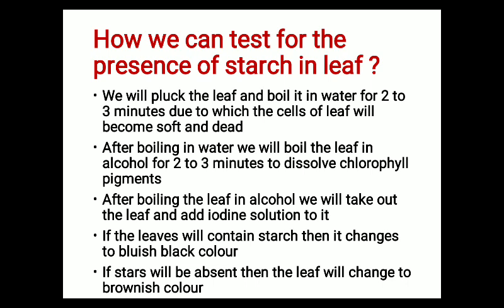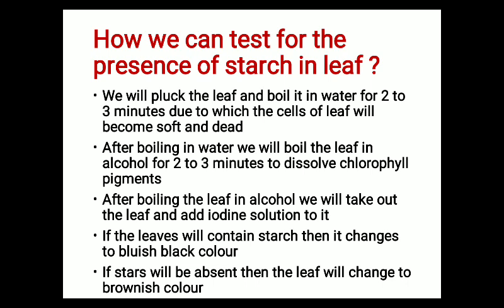Experimentally, how can we prove whether starch is present in a leaf or not? The first step is that we will pluck the leaf and boil it in water for 2 to 3 minutes, due to which the cells of the leaf will become soft and dead. So our first step is to boil that leaf in water. And why are we boiling that leaf in water? To make the cells of the leaf soft and dead.